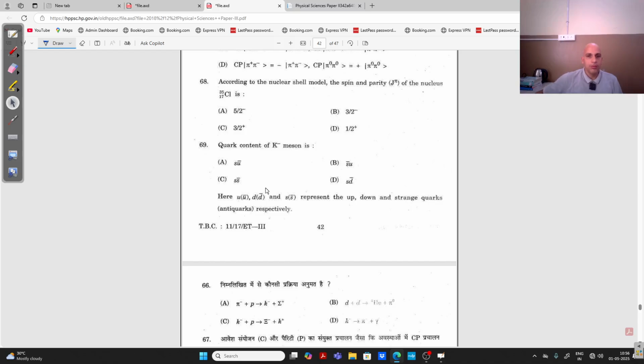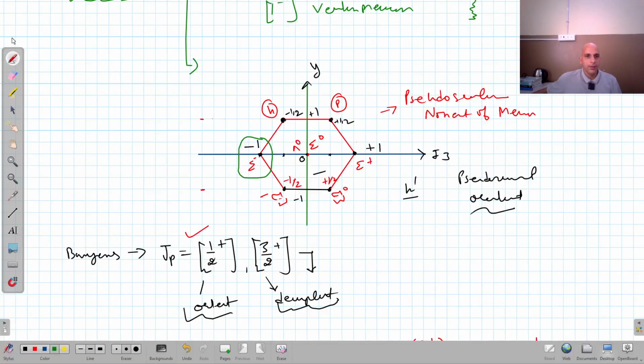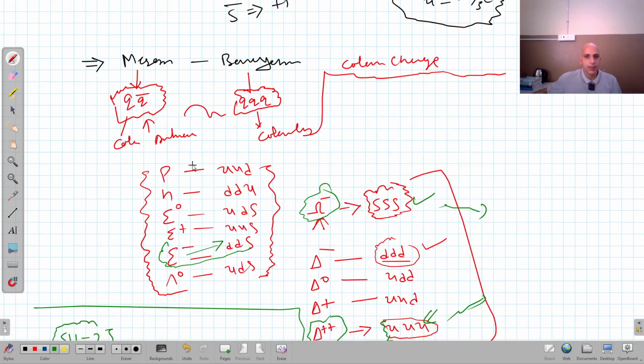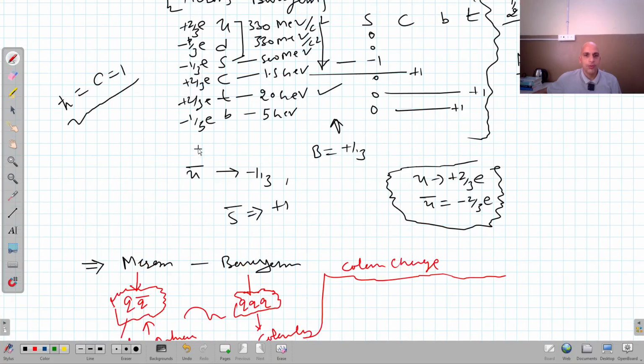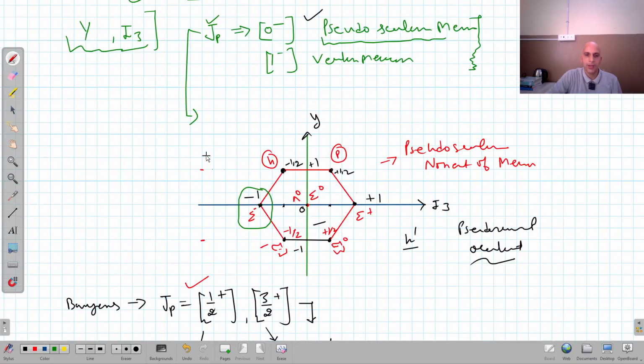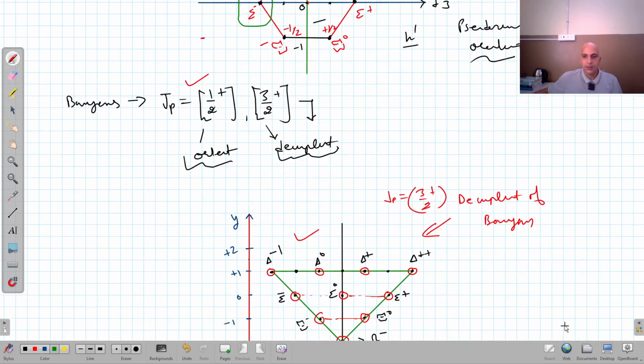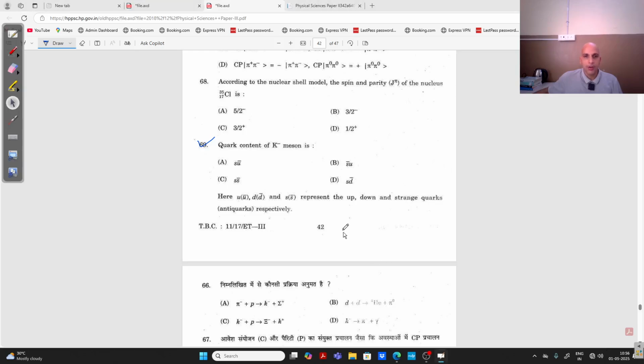Now I am coming to this one: the quark content of K negative meson, right? I have not written K negative here, so for K negative, again I have to look at the table, right? K negative is strange anti-up. Strange anti-up is the quark content of a K negative meson, right?